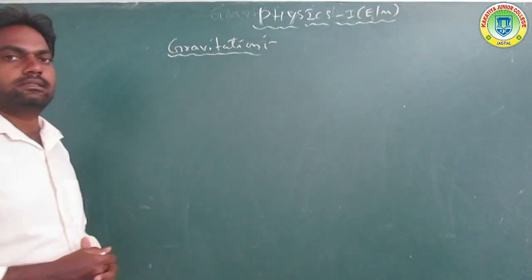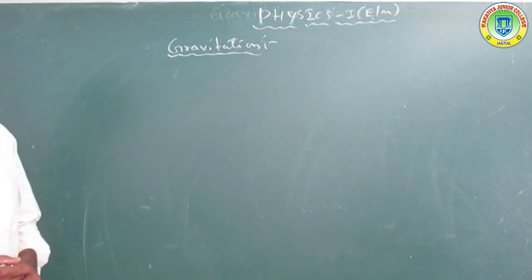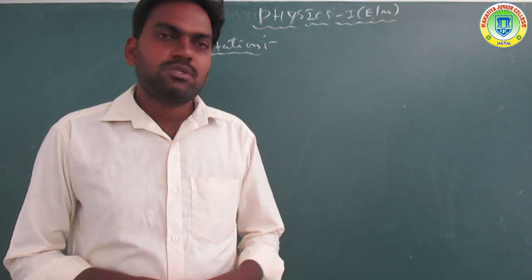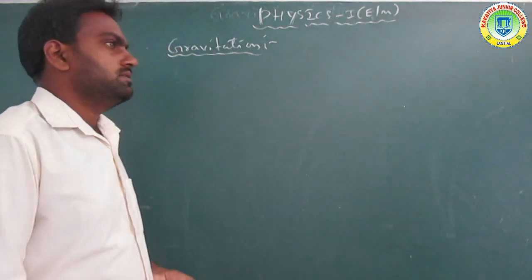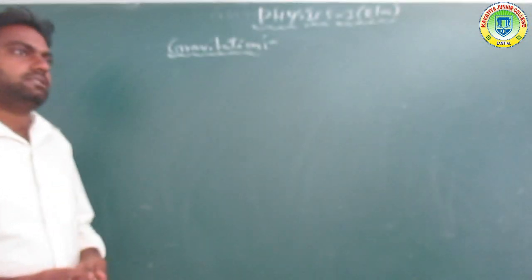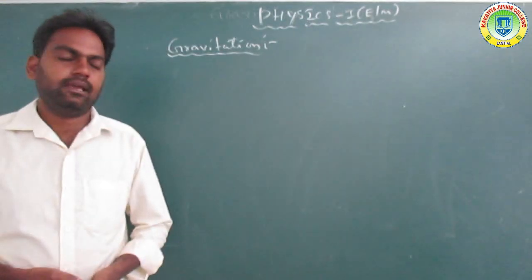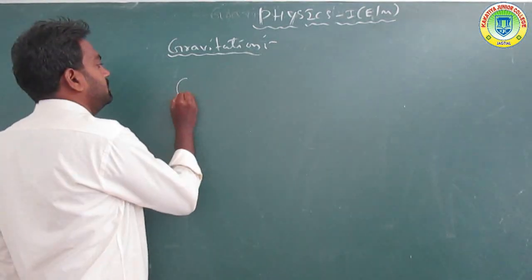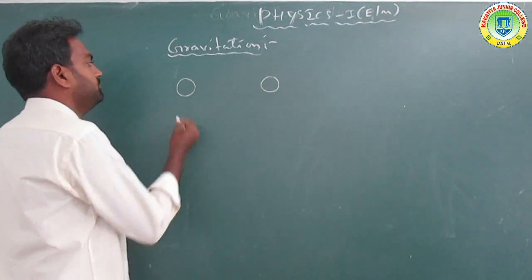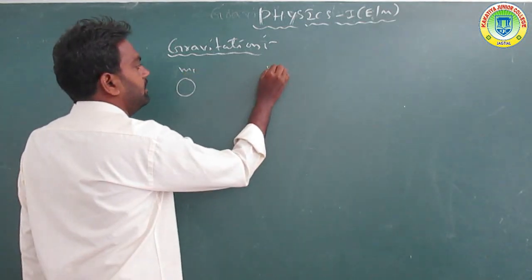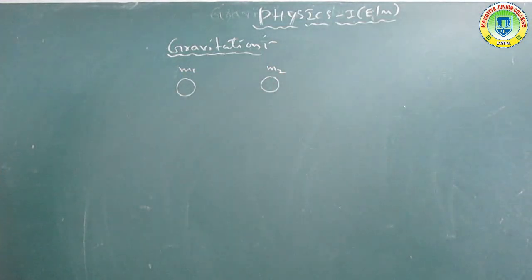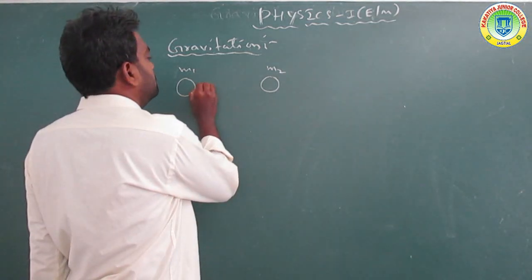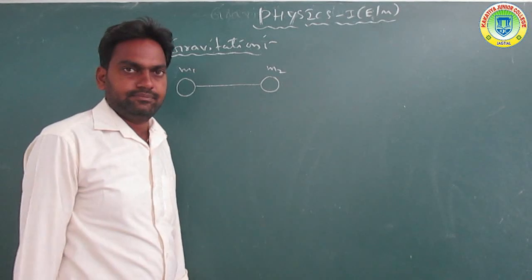Now today we discuss another chapter, that is gravitation. Gravitation generally means Newton's gravitation law, which we already know. For example, consider two bodies of masses m1 and m2, separated by some distance in space.